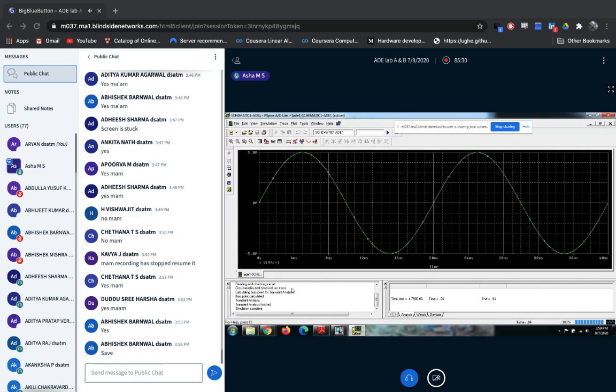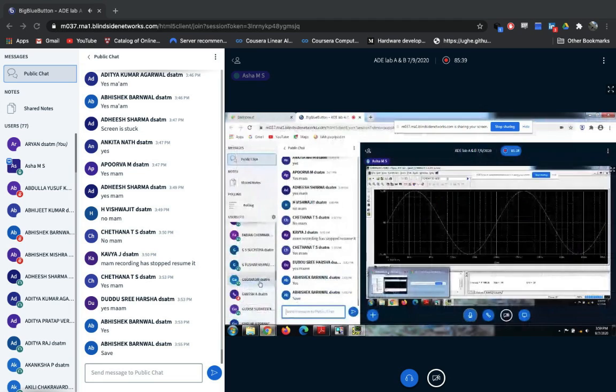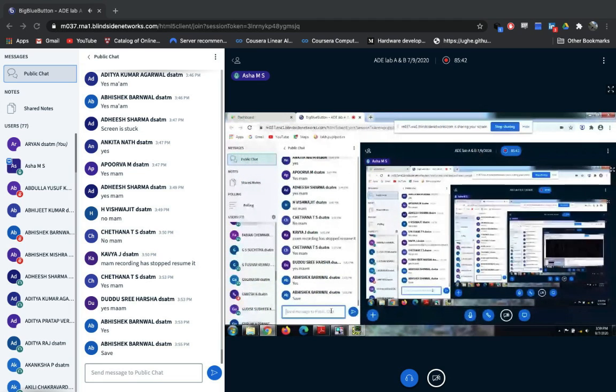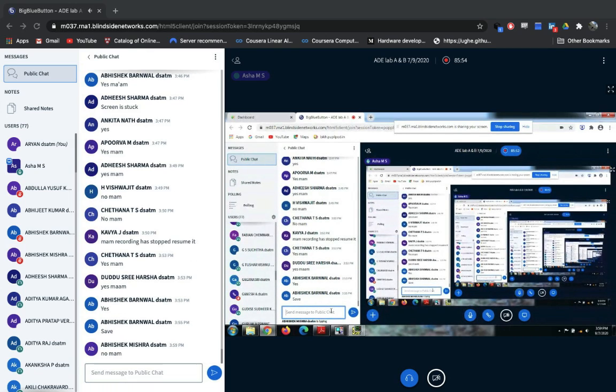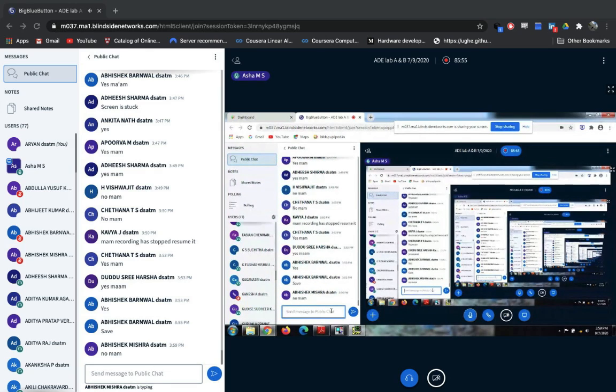So the circuit I rigged up is to generate the sinusoid wave. Is it clear, guys? Is it difficult to do this? It's not difficult to do this, right?